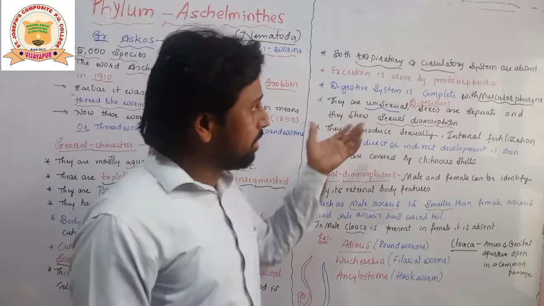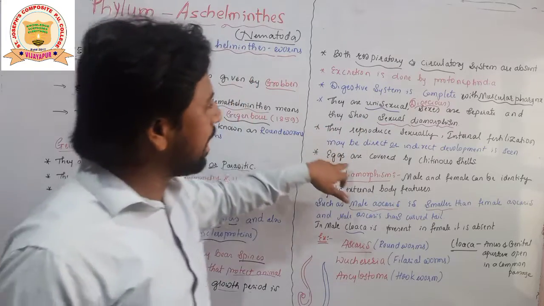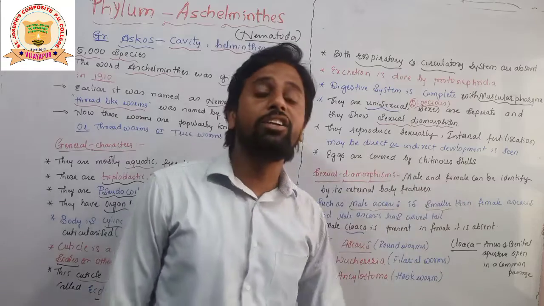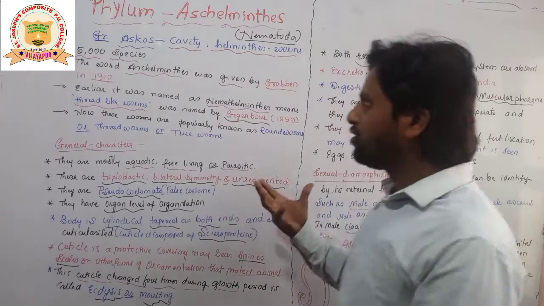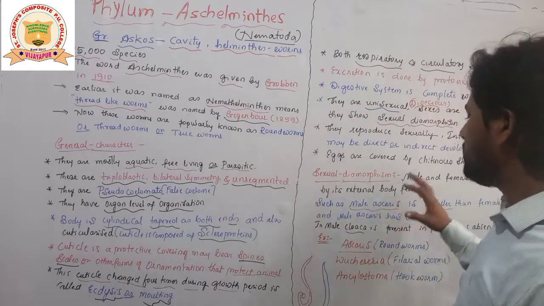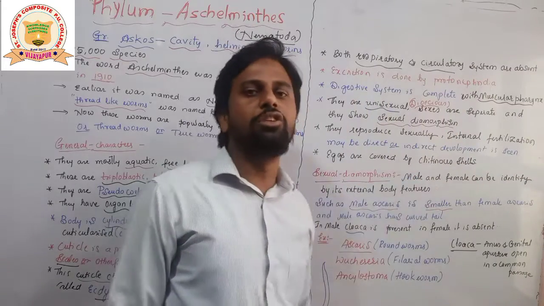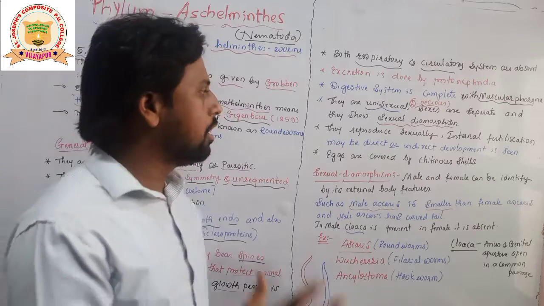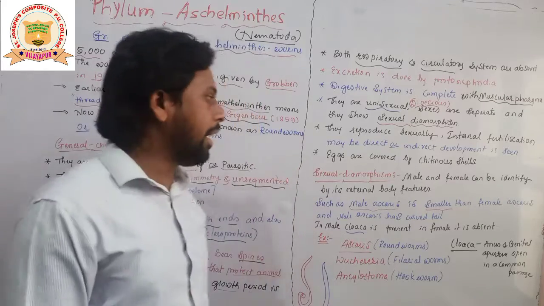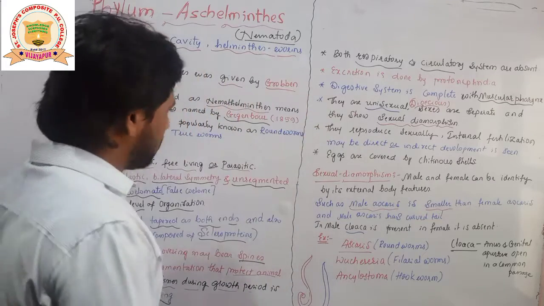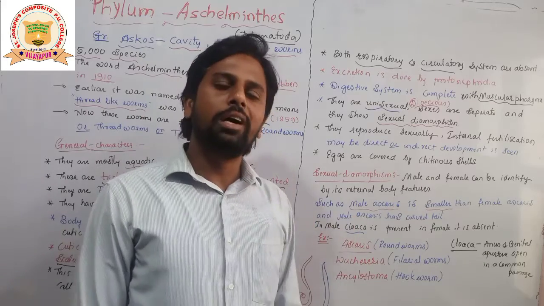Now the eggs which are being produced by these Aschelmanthus are covered by chitinous shells. Students, eggs which are being released by these Aschelmanthus will be protected by this chitinous shell, which is going to protect basically the eggs. So this is all about the general characteristics of this phylum Aschelmanthus.